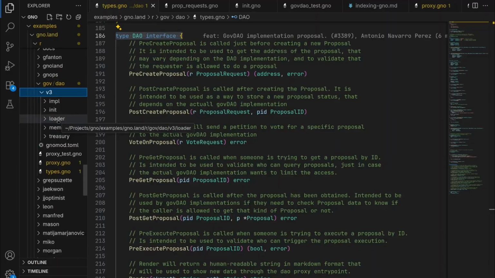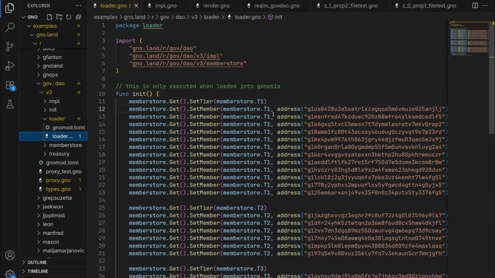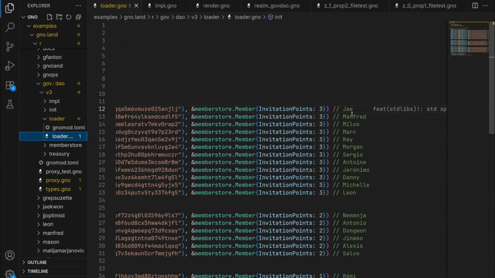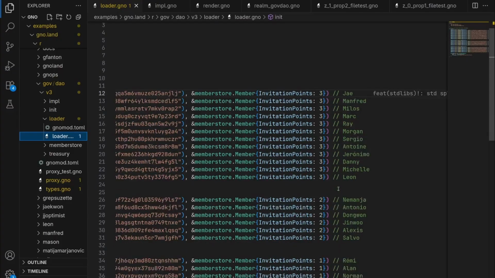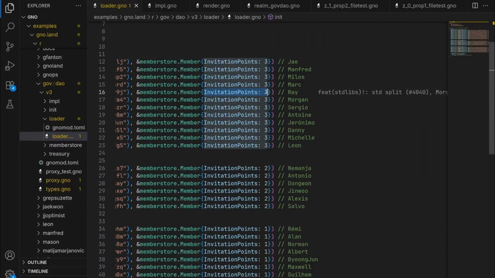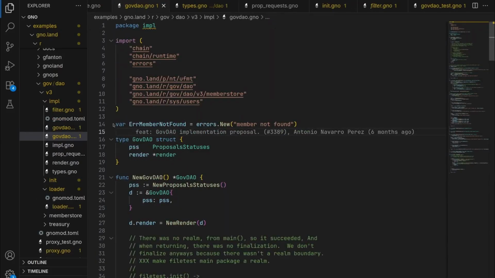About the implementations, the loaders is the scripts being launched at the Genesis. You have every member that will be added to the GovDAO. You can see you have Manfred, Mark, Morgan, Antoine, Geronimo, tier 3, tier 2, Jinwoo, Alexis, and so on. You have the invitation point, which will let them invite some other member without asking the others. As to note, these members have one invitation point, but they won't be able to use it. Most of the functions used in the proxy are defined in the implement directories.